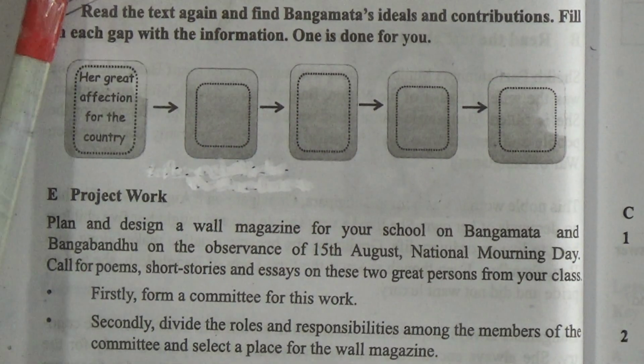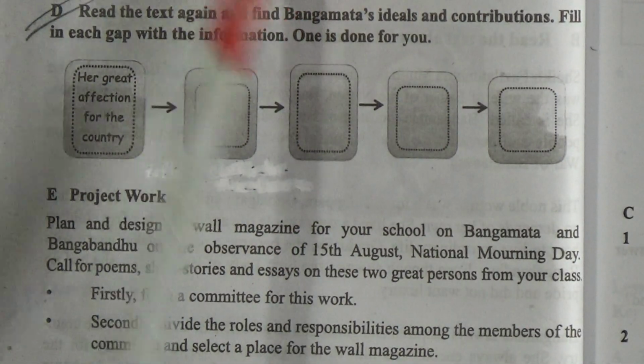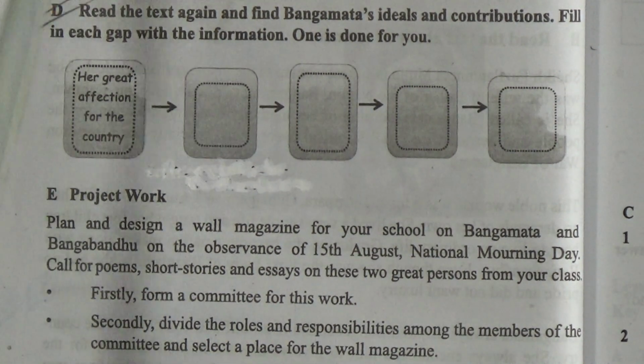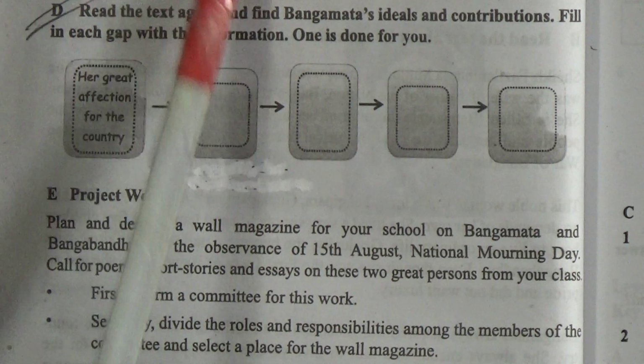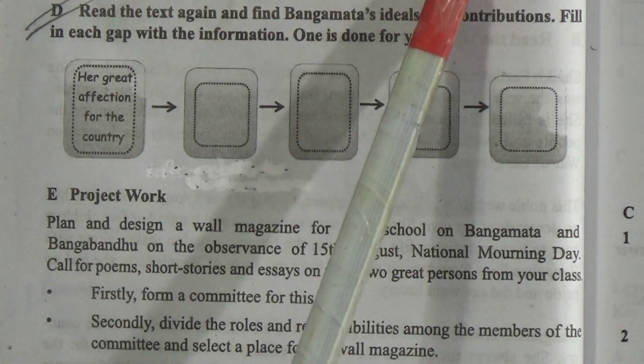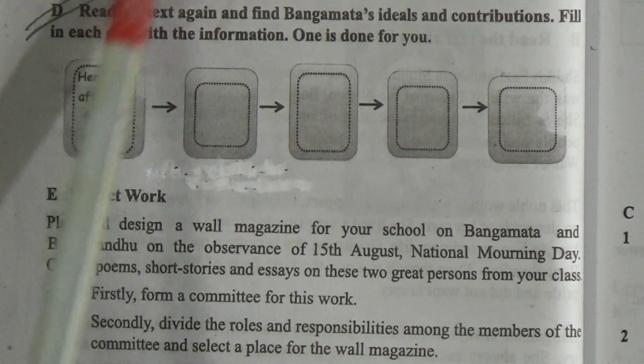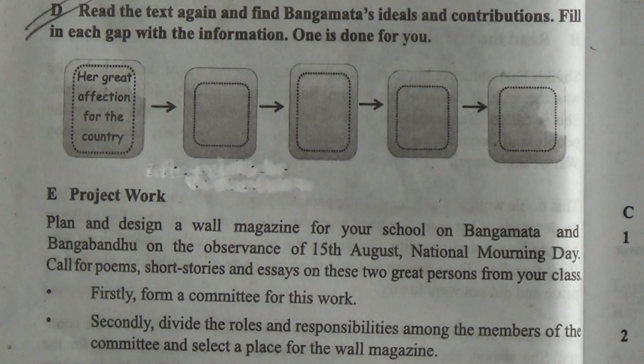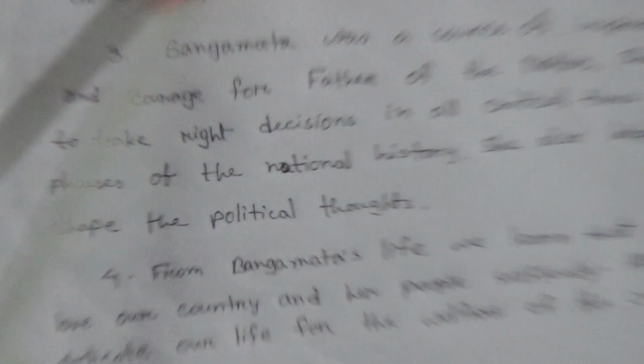Now we will do this exercise number C. Look dear students, after finishing to read the chapter, then you will get this exercise. Look here, answer the following questions. Number 1, what lesson did Bangomata teach her children? Okay, what lesson did Bangomata teach her children? Here I have written the answer. Look here, Bangomata taught her children how to lead a simple life.